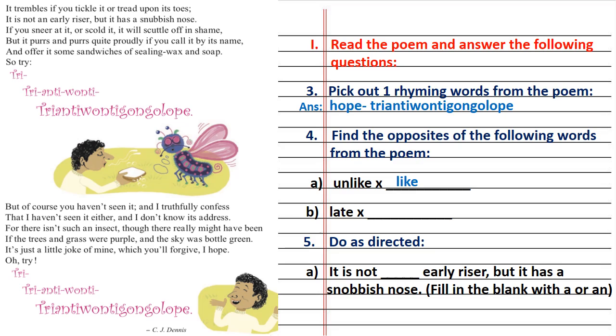B. Late. So even this we know the opposite. So the opposite of late is early. But let us find the answer from the poem. So the answer is here, early. So the opposite of late is early.